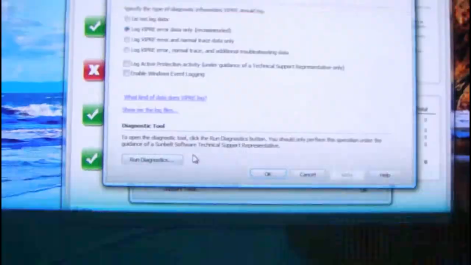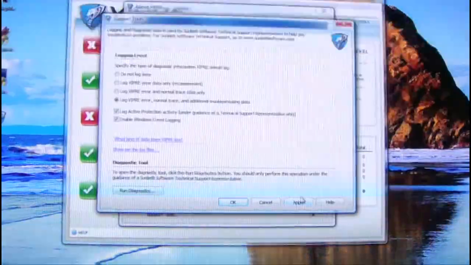I will go to the About and Support Tools, and I'll create another full log RAR file, and I'll send it to you with the link to this video. Thank you, I hope you can help.